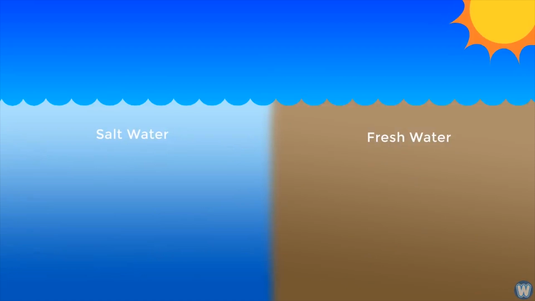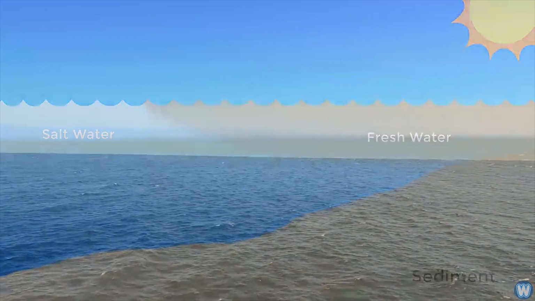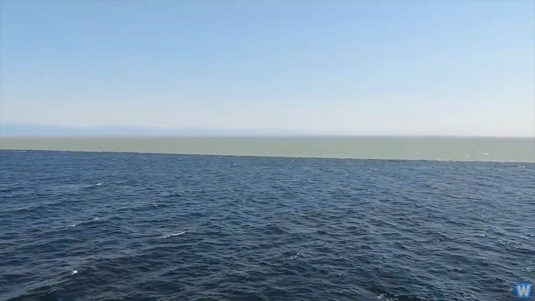So where it may appear like an impenetrable boundary between two distinct bodies of water, it's actually a very sharply defined mixing zone. The lighter fresh water rises up and over the denser salt water, creating a boundary under the surface, where the particles are binding together and dropping down, forming a sediment layer, and mixing the two waters together.